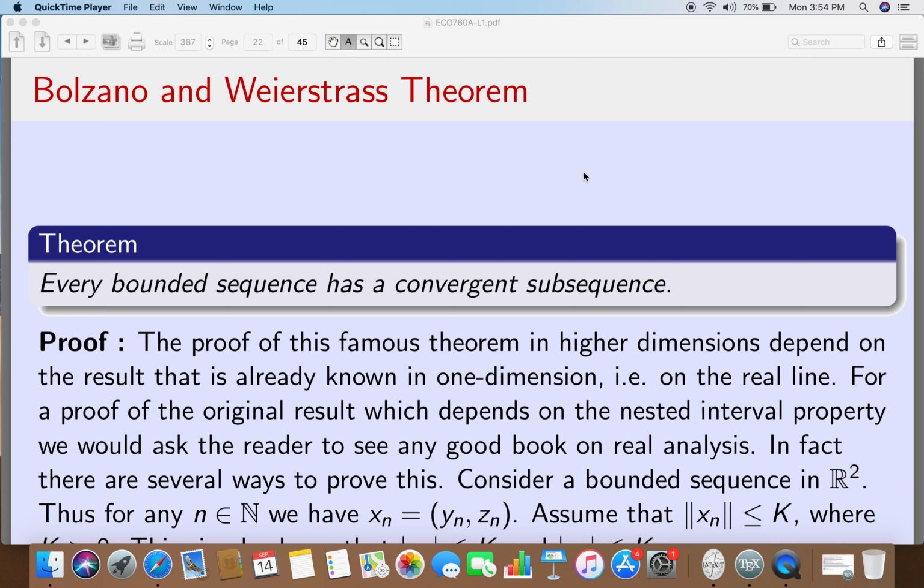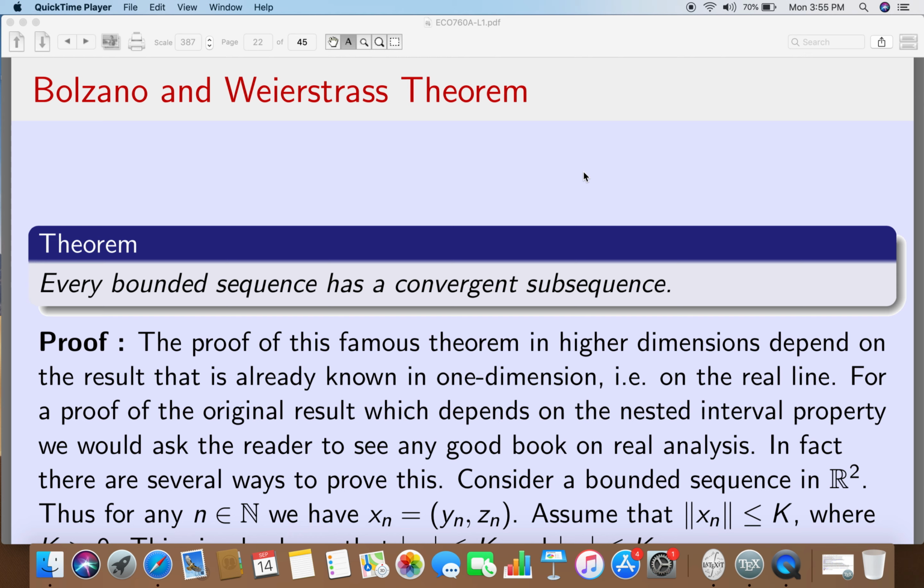For example, if you take the sequence minus 1, plus 1, minus 1, plus 1, I choose just the subsequence 1, 1, 1, 1, 1, taking the second, the fourth, the sixth, the eighth one, and so on, those indices of the sequence. So that sequence 1, 1, 1, 1 is converging to 1. Or I can choose minus 1, minus 1, minus 1, which is converging to minus 1. So there are two subsequences, and both are convergent to two different values, one to plus 1, one to minus 1.